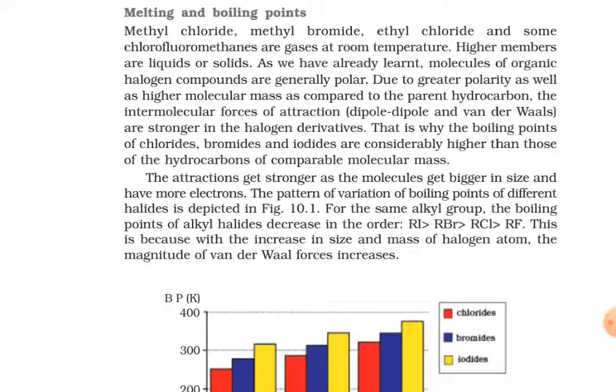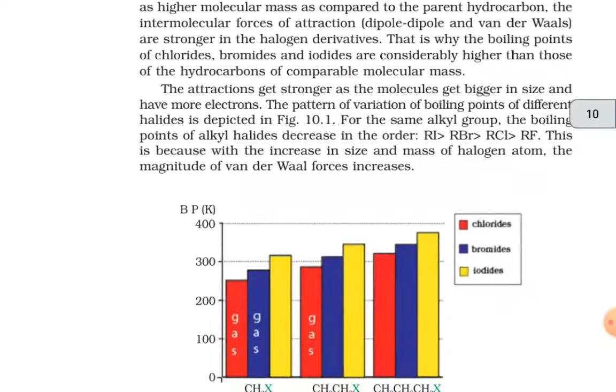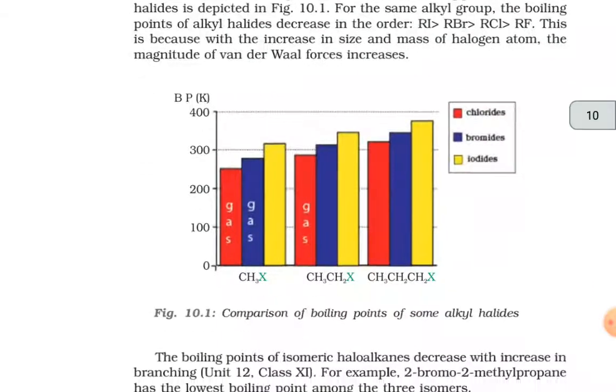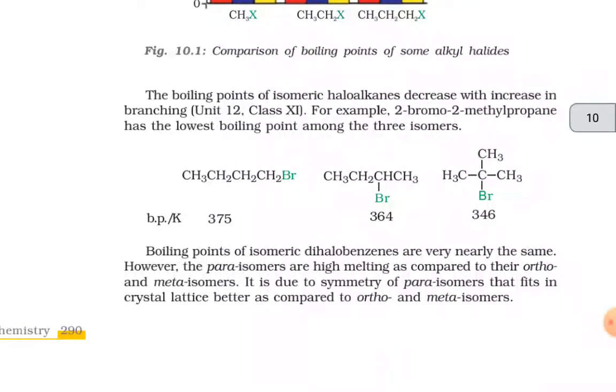For the same alkyl group, the boiling points of alkyl halides decrease in the order RI, RBr, RCl and RF. This is because with the increase in size and mass of the halogen atom, the magnitude of van der Waals forces increases. Figure 10.1, that is comparison of boiling points of some alkyl halides. The boiling points of isomeric haloalkanes decrease with increase in branching. For example, 2-bromo-2-methylpropane has the lowest boiling point among the three isomers.